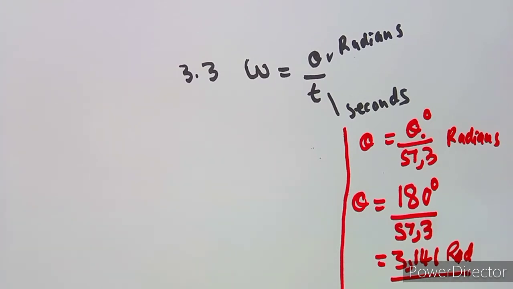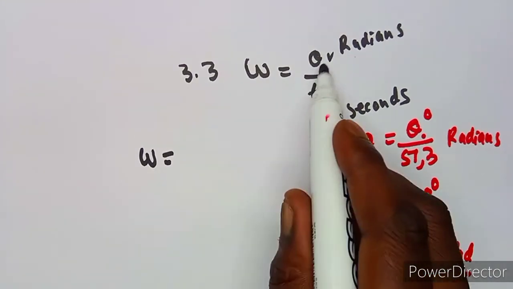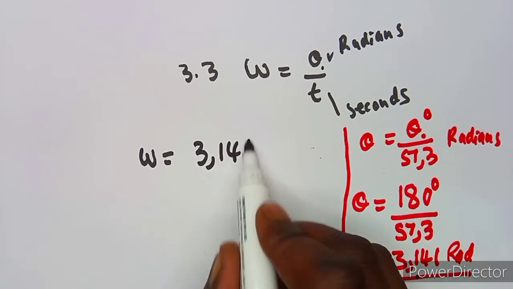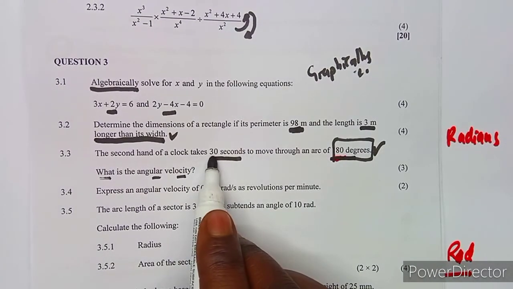So now we can apply our formula here, that the angular velocity is theta, which is in radians, 3,141, over the time, which is measured in seconds, which is 30 seconds.